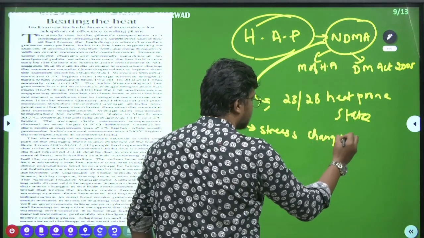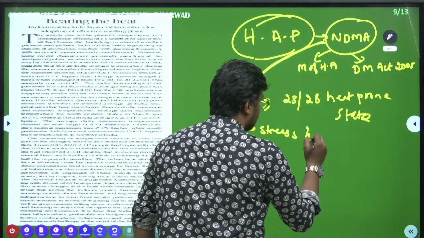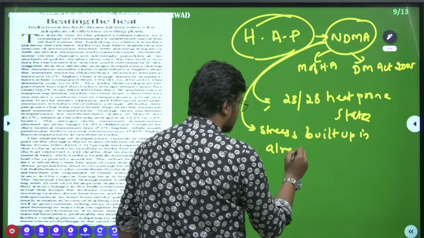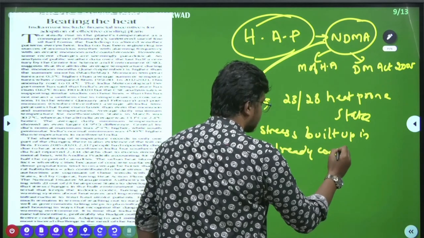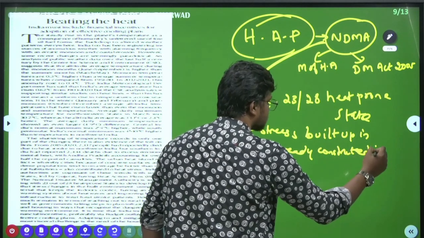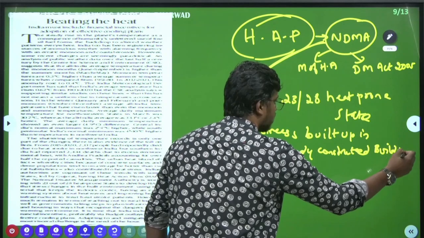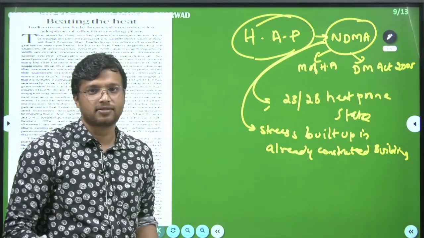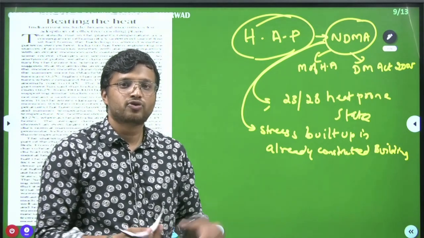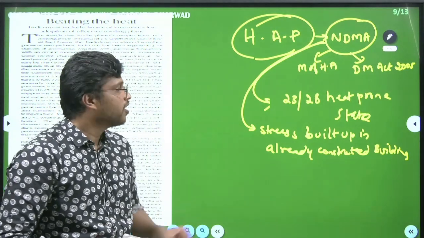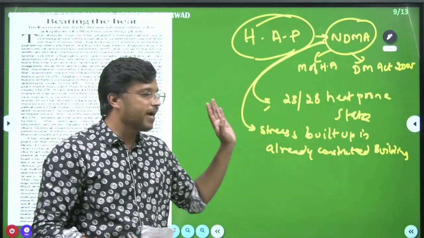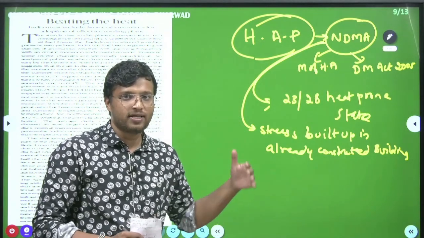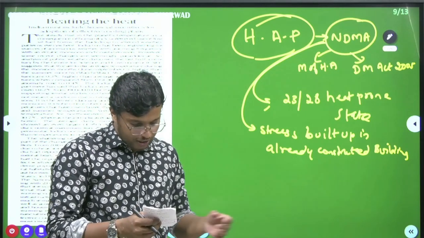that is built up in already constructed buildings. Okay, so the already constructed buildings that are there, the huge structures, the concrete structures, are the sources of this artificial heating. So the NDMA is trying to build a plan through which the stress being built up through these concrete structures is reduced.